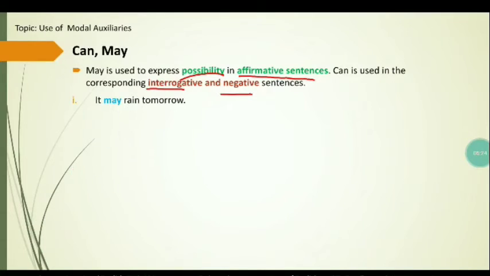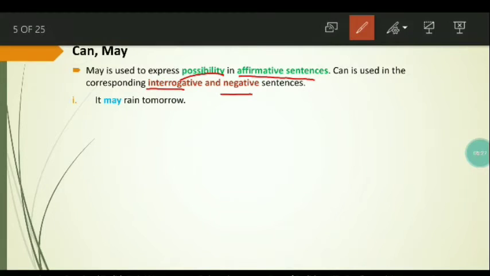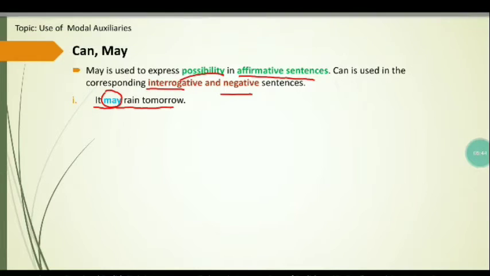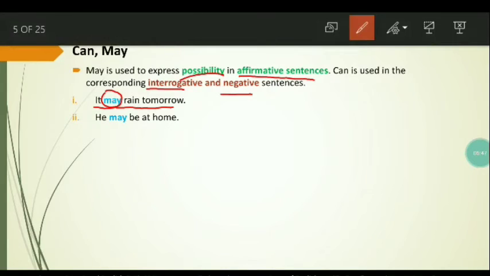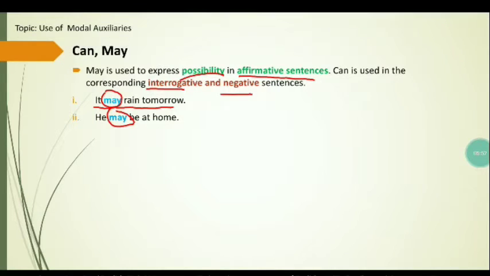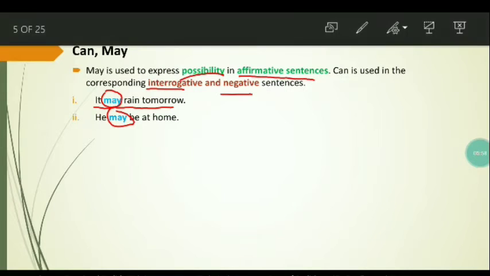How? Let's discuss the examples. It may rain tomorrow. Look at this sentence. Is it an affirmative sentence or is it an interrogative or negative sentence? Yes, it is an affirmative sentence and may expresses possibility in this affirmative sentence. Same is the case with the second example. May expresses possibility in this affirmative sentence. So may is used to express possibility in affirmative sentences, whereas can is used in the corresponding negative and interrogative sentences. Let's discuss some examples.